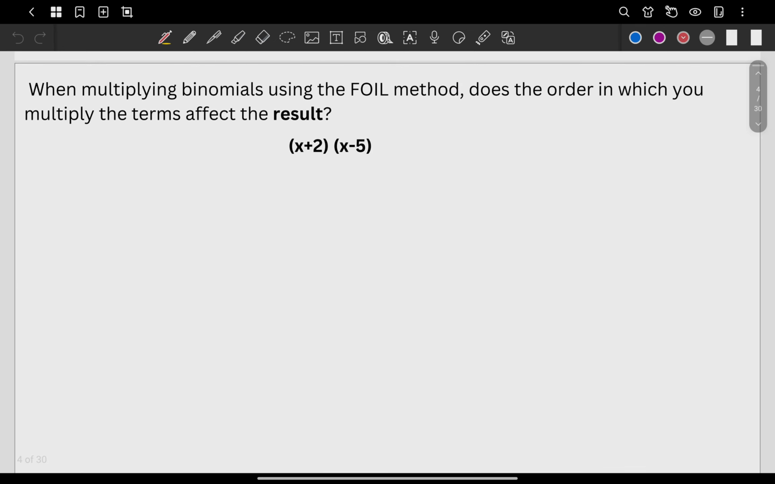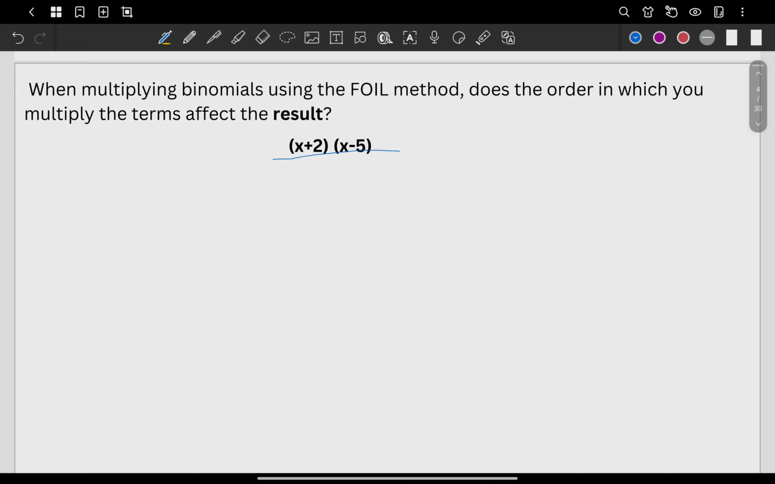Multiplying binomials using the FOIL method: does the order in which you multiply the terms affect the result? Let's analyze this question, starting first with our basic idea. Let's say we have an example: x plus 2 times x minus 5. Isn't it that x is a variable, and a variable could be any number?